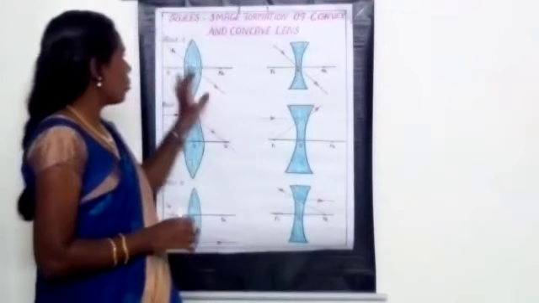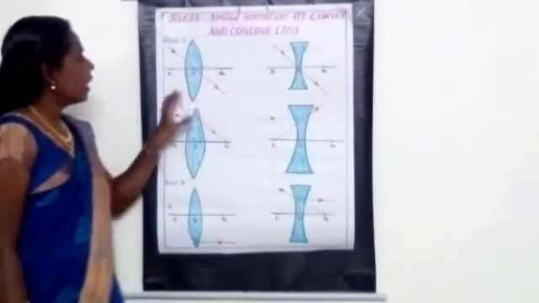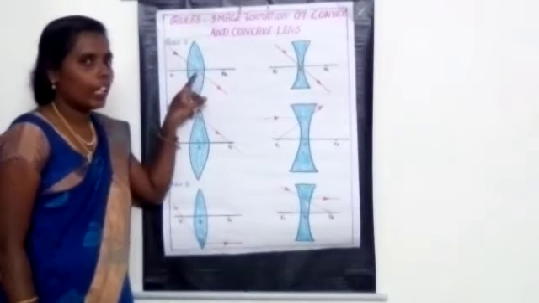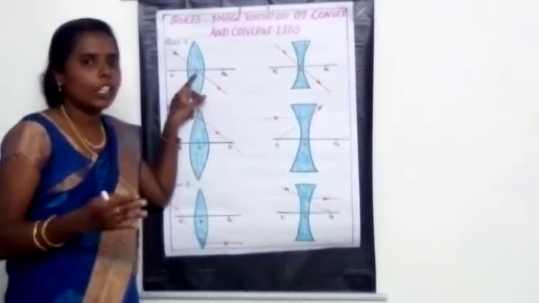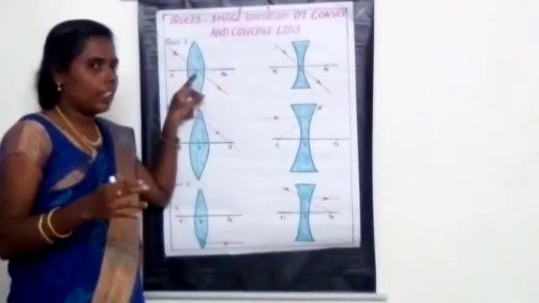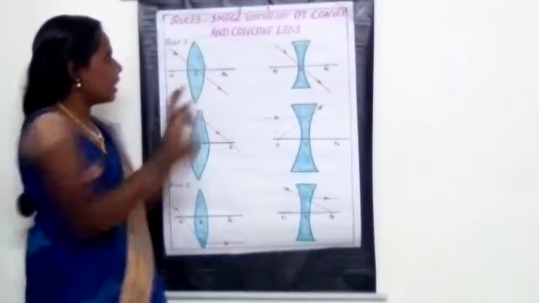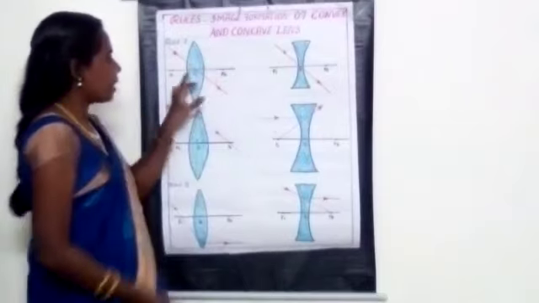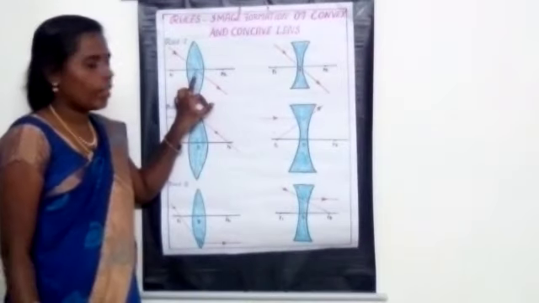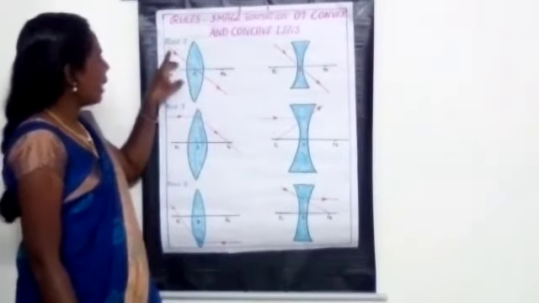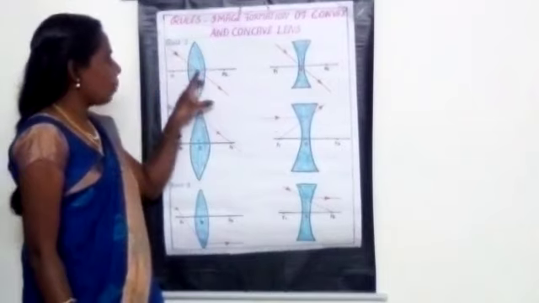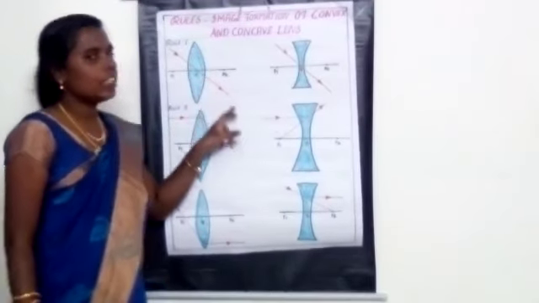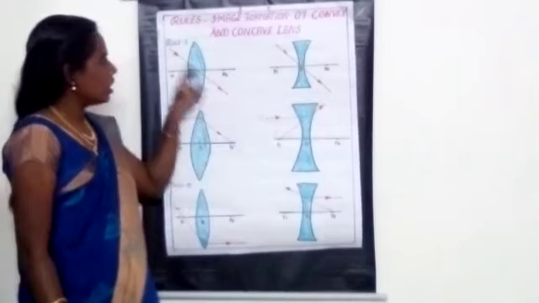Okay. What's the first rule? When the ray of light passes through the optic center. You all know what the optic center is; we already studied it in the 9th standard. The center portion of the lens is called the optic center, represented by the letter O. When the ray of light passes through the optic center without any deviation, it will continue on the same path. So this is the first rule.